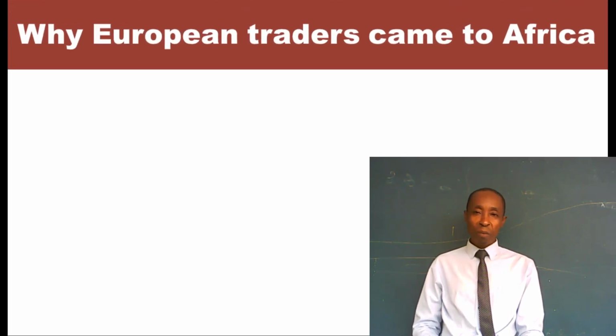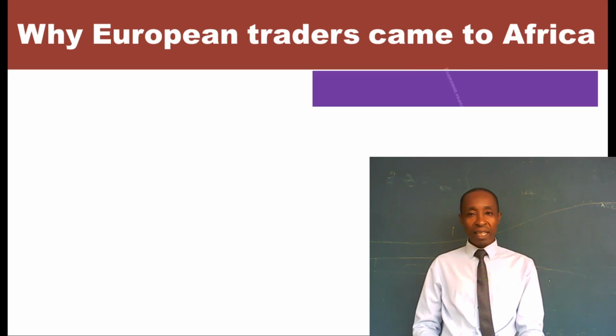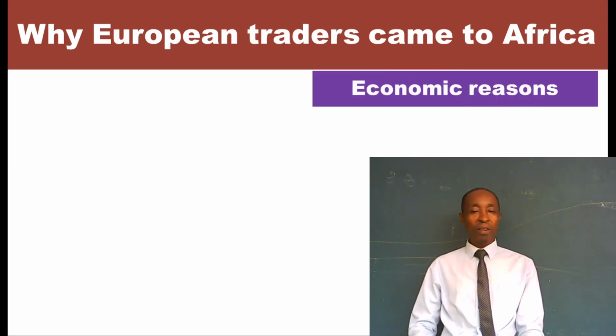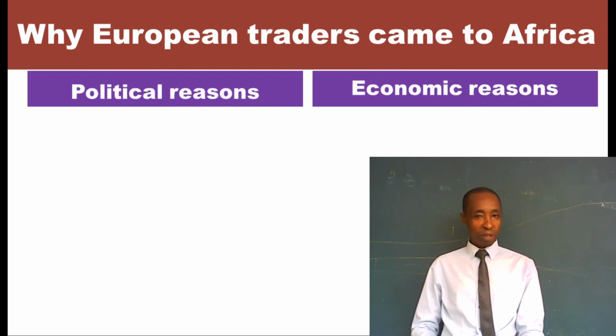Why European traders came to Africa? I've said we have the economic reasons and also we have the political reasons. I will start from the economic wing because it was the gist of their coming here. One, we talked of market. Remember how market was put on the other aspect, the other time? Then raw materials, and last, investment.